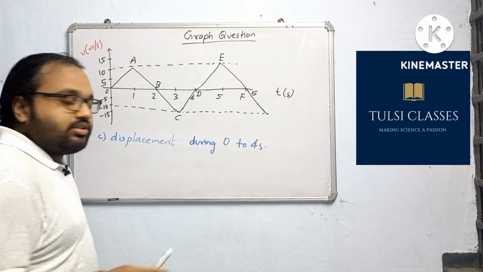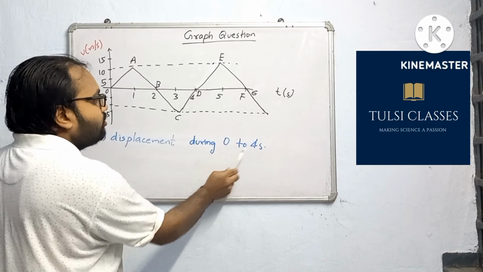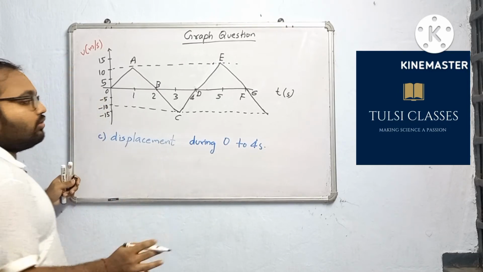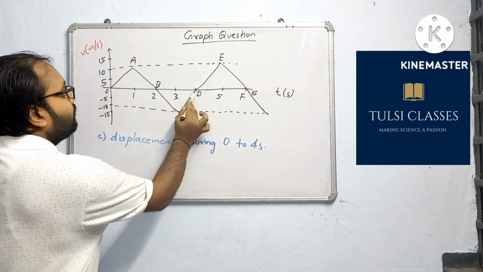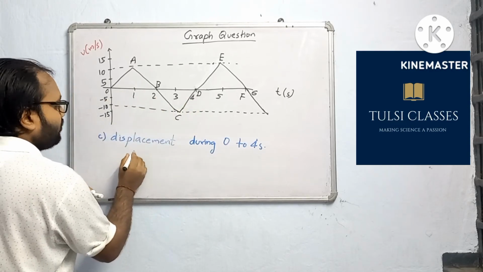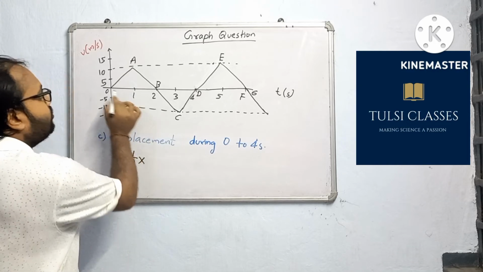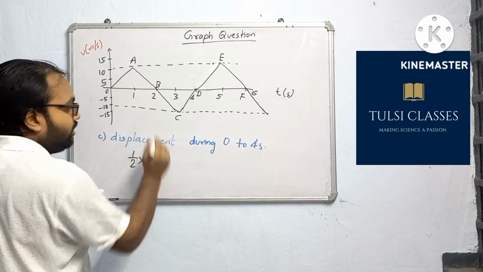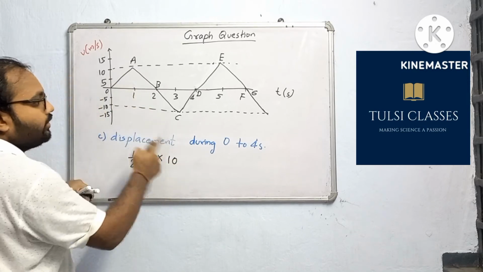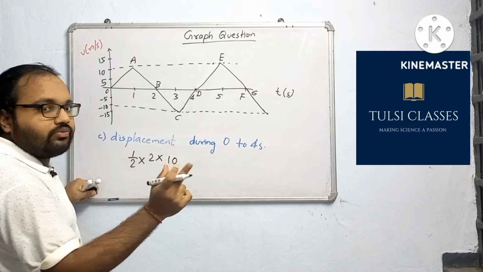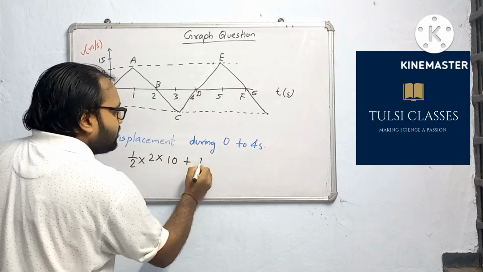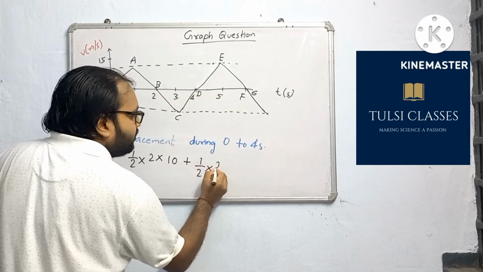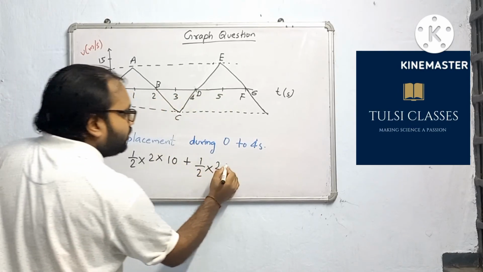Next question is, we have to find displacement during 0 to 4 seconds. Displacement again, same thing, let us find the area but take care of sign. 0 to 4 seconds. So first we will write half into base, this is 2. Height, how much is it? 10 in positive direction, so we will write 10. 0 to 2 seconds we have done, now 2 to 4 seconds. So plus half base, time difference is 2 seconds from 2 to 4, into height.